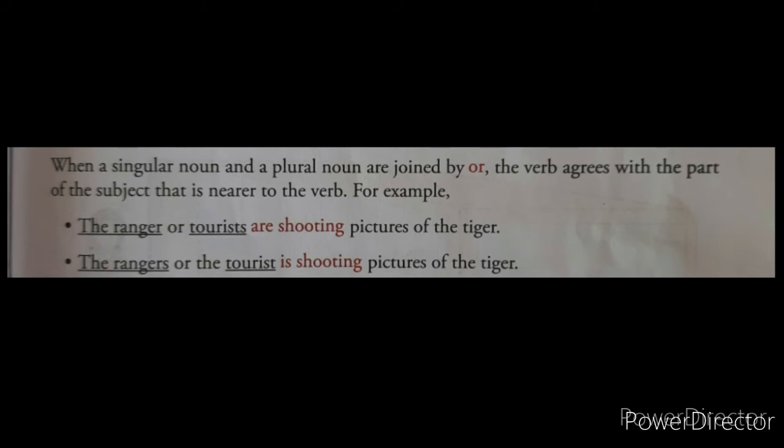Next example, the rangers or the tourist is shooting picture of the tiger. Now in this sentence, tourist is a single noun and it is near the verb. So we have to write the verb according to the noun which is near. Tourist is a singular noun, so is, the singular verb, should be there.